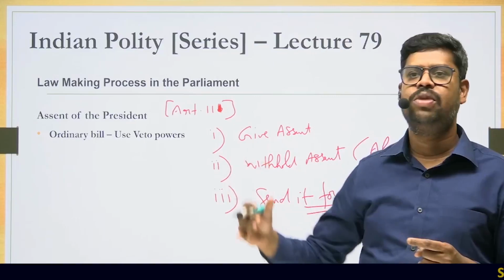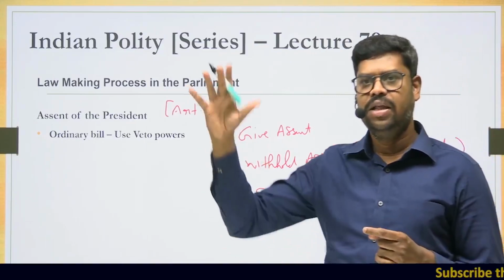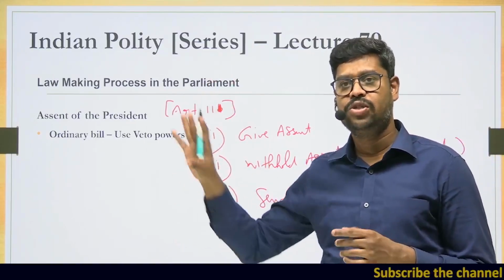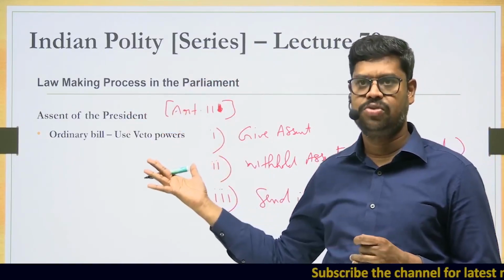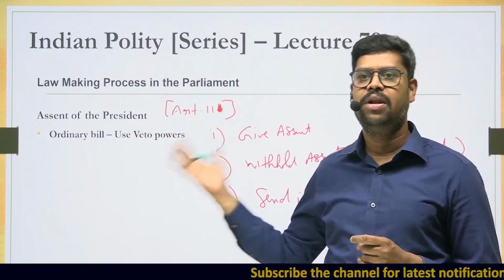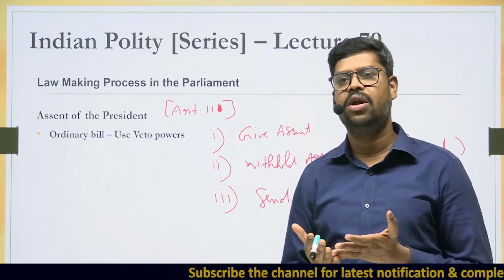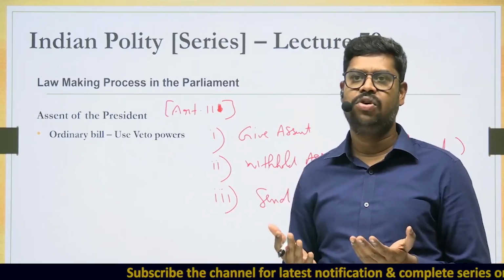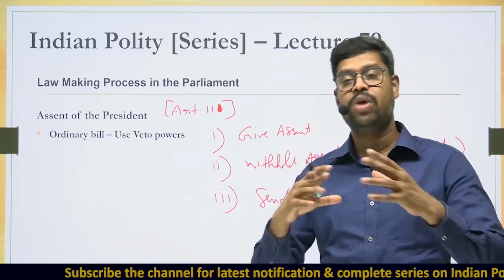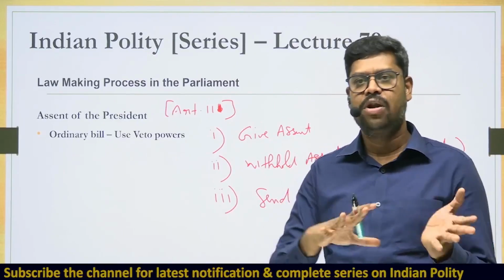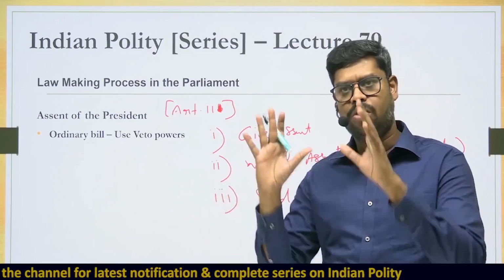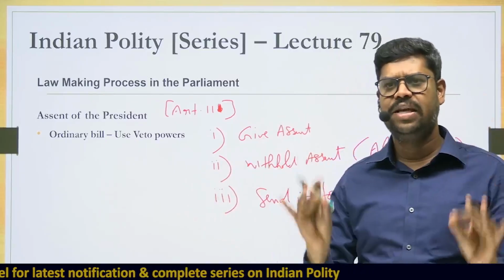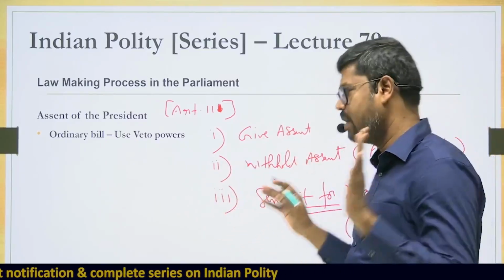And then we have understood the procedure for an ordinary bill, and in that procedure we have understood what are the options in the hands of the second house, under what circumstances the deadlock can arise, how the deadlock can be resolved, who can convene a joint sitting, who can preside over the joint sitting. When an ordinary bill is sent to the president, what are the options in the hands of the president? Each and every single thing that I have discussed today can be asked in the examination.